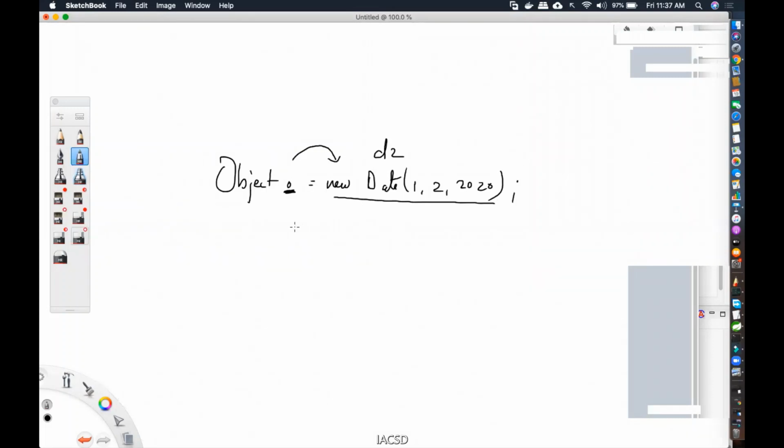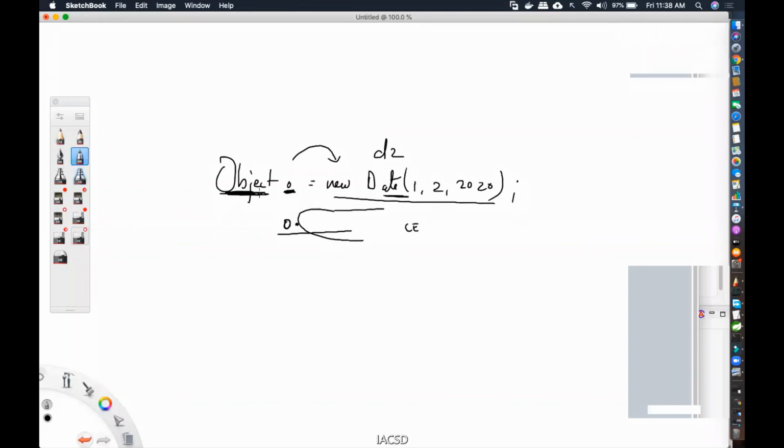Okay, now see this o dot. If you write o dot, then in that case, what happens? You can only call the methods that are there on the left hand side. So we are not discussing method overriding and all in detail, but I'll just show you that using o, you can only call the methods that are available on the left hand side. If I write a particular method that is there in date but not there in object, then what happens? I'll get a compile time error. So whatever method you call has to be there.